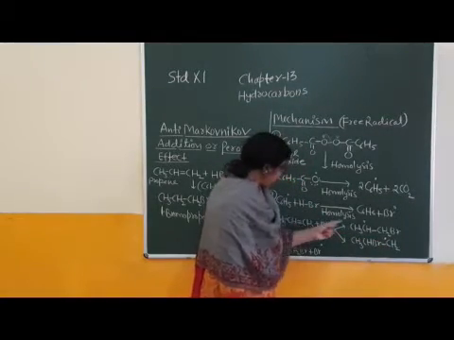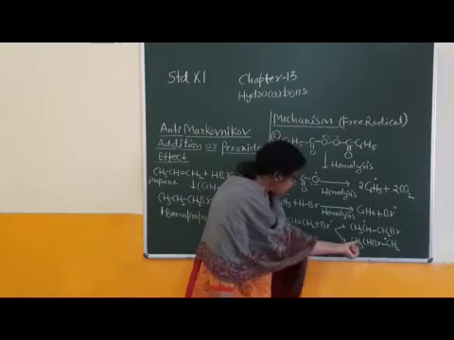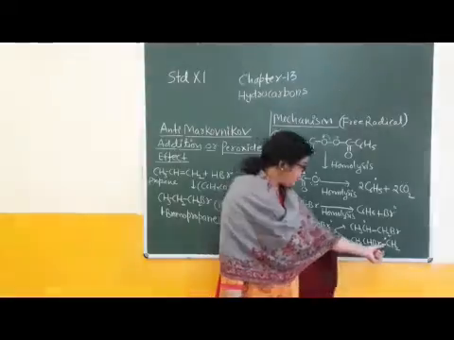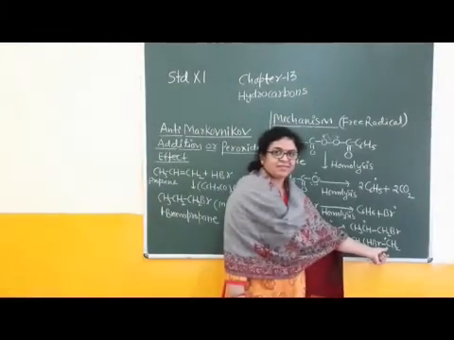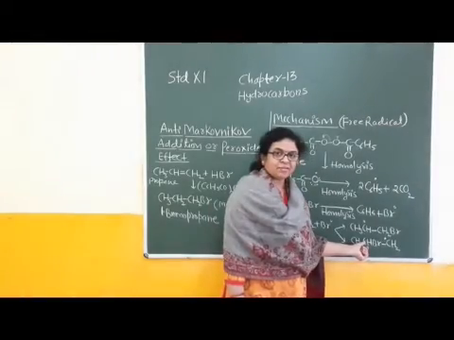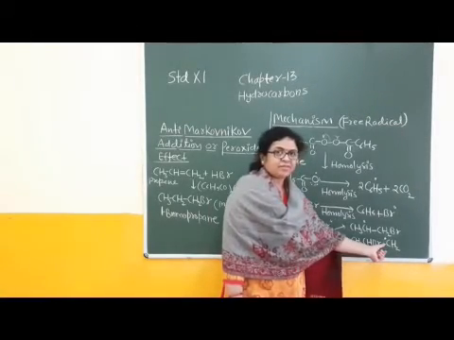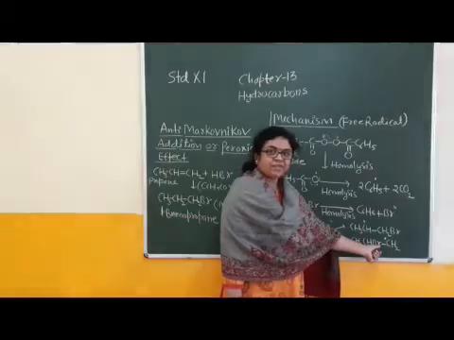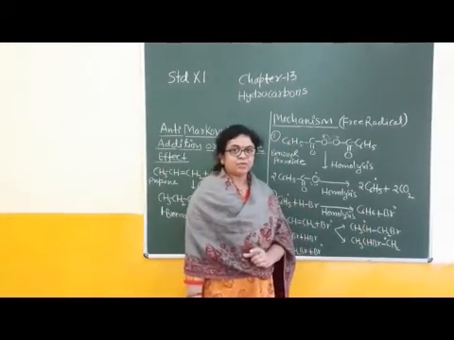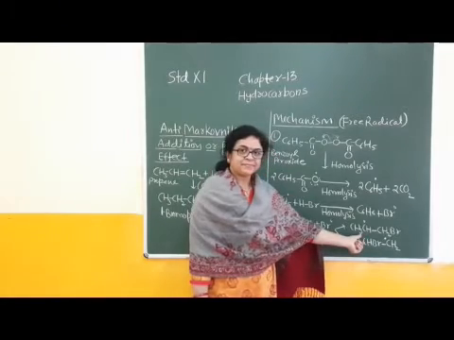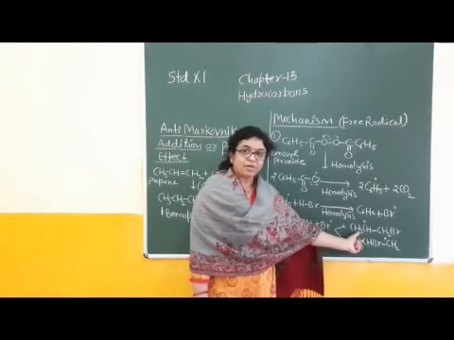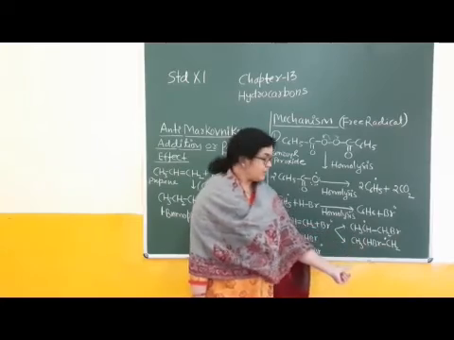Okay, children, after attack of this Br at this carbon, there is bond formation between C and Br and formation of a primary free radical. This carbon is primary. This carbon is attached to a single carbon. Then between the primary free radical and the secondary free radical, which free radical is more stable? Secondary. Right? Then the major product arises from the secondary free radical, not the primary free radical.